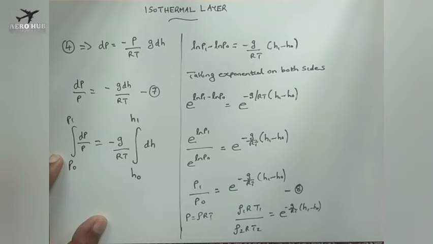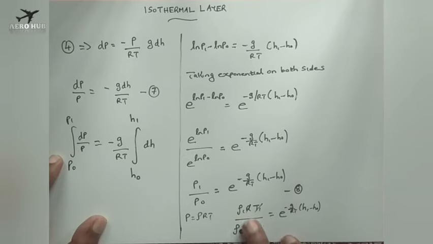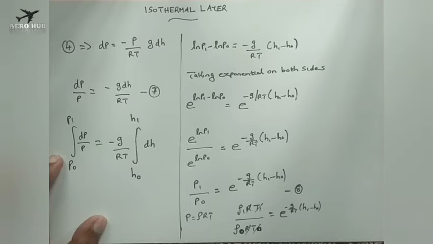Now for the isothermal layer the temperature is constant, and R is the gas constant. So the value of rho 1 by rho naught is the same as the pressure ratio P1 by P naught. So the density ratio as well as the pressure ratio is the same for the isothermal layer.